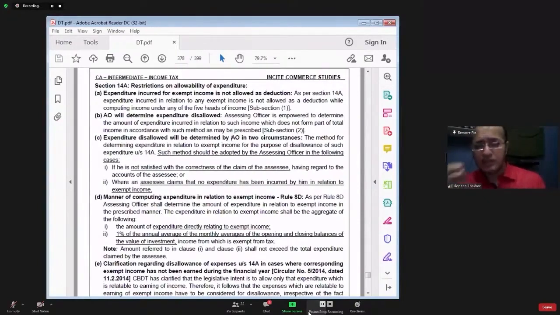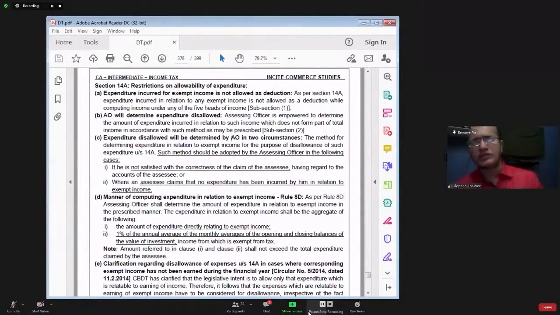That is called specific expenditure, which is exclusively incurred for earning that income only, which is exempt from tax. And number two, you have to identify common expenditure. Common expenditure means expenditure which is incurred for earning exempt income as well as taxable income.